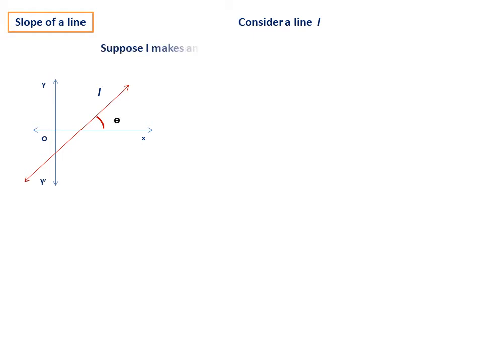Now let us start the new concept. This is the first concept which we are coming across in a straight line: slope of a line. Let us take a coordinate system with the origin O, x-axis and y-axis. Consider a line L. Say, L is making an angle theta.